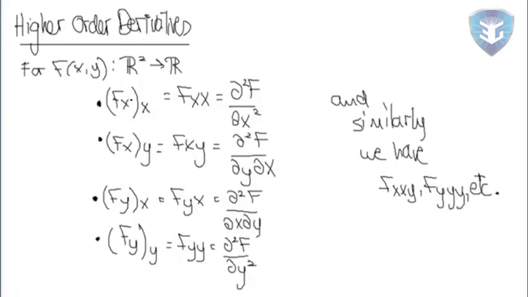If you remember, f_x here, the partial derivative with respect to x of the function f, is a function of x and y itself. Therefore, you could take the derivative with respect to x of this function, and this will give you what we call the second order partial derivative with respect to x, and then you could write it this way or this way here.